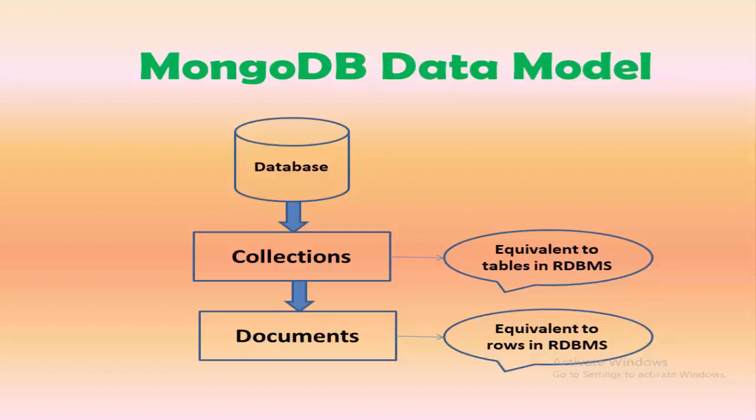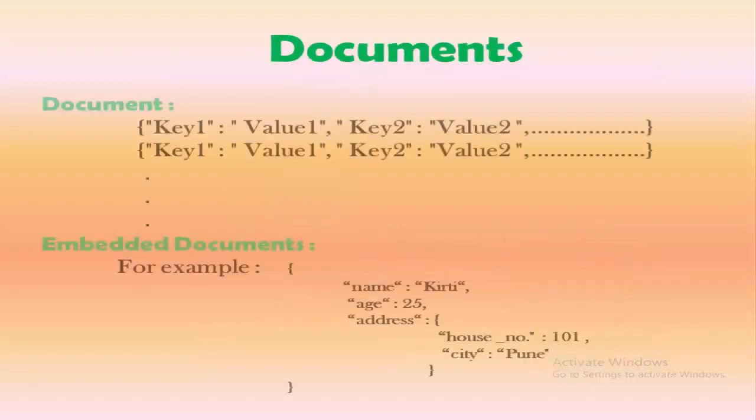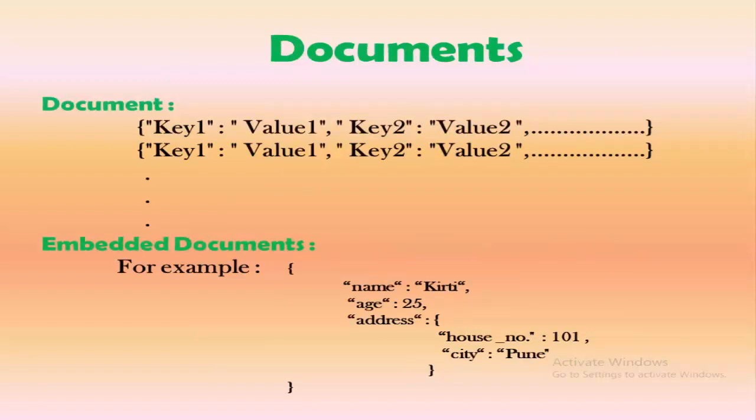So collections are equivalent to tables in RDBMS and documents are equivalent to the rows in RDBMS. Now let's try to understand what a document is. A document is nothing but a key value pair, as we have already seen in the JSON format. These keys and values need to be enclosed within curly brackets, and you can store multiple documents within a single collection. These documents are written in the key value pair format.